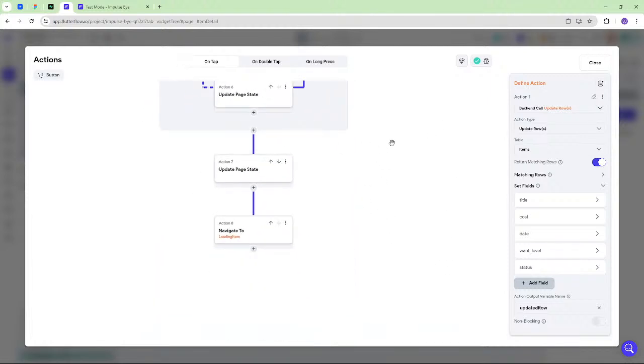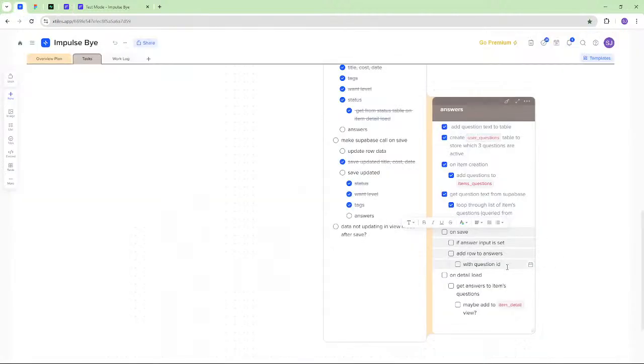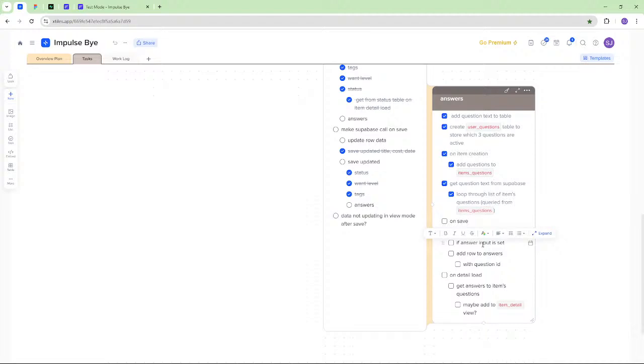And do we need another loop for looping through these 4 questions? I think that makes sense. Yeah, okay, so we need to answer, oh, I was thinking that we would check if the answer input is set. Now I'm thinking, sure, we can do that, but first we need to loop over items questions.